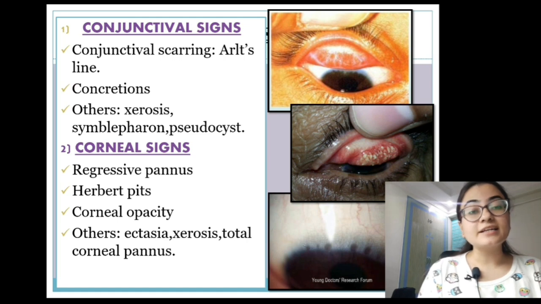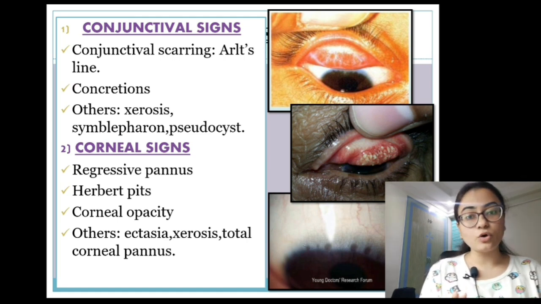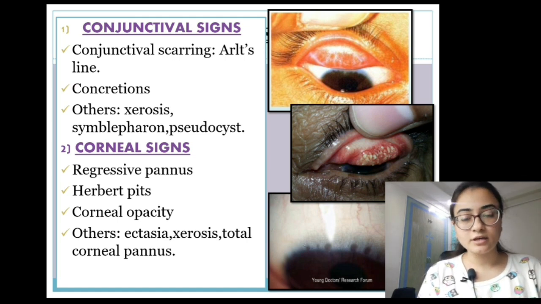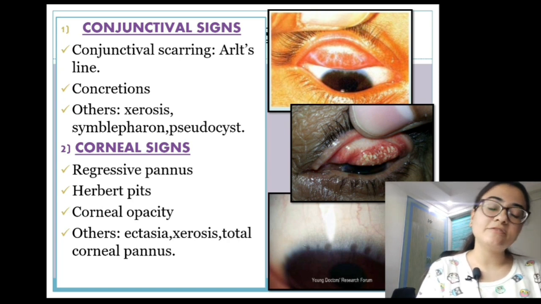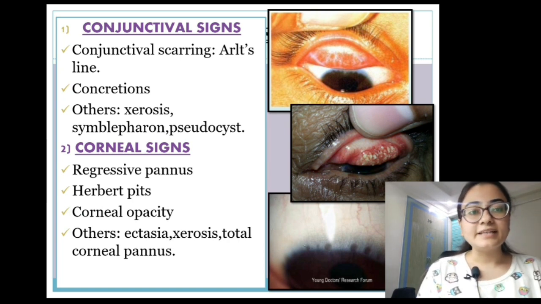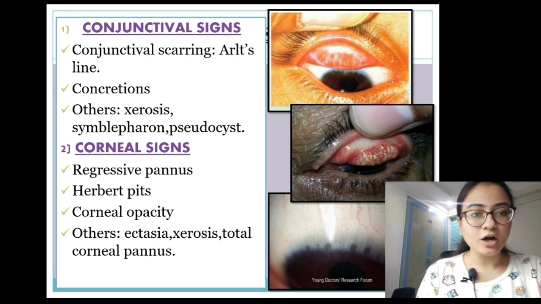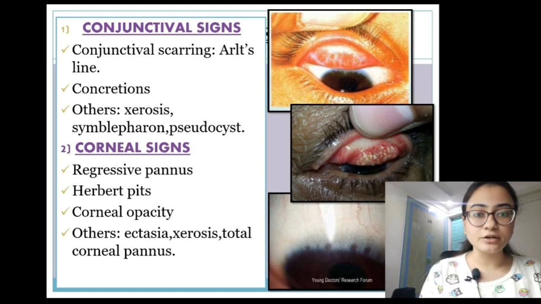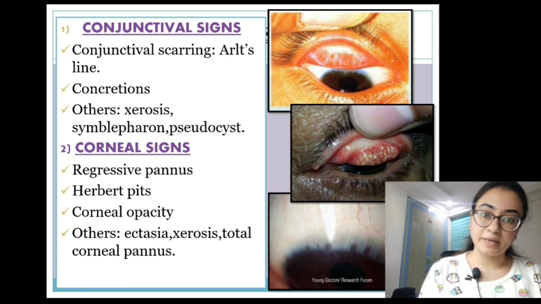Coming to the next, that is corneal signs. In active trachoma we were having progressive pannus, and in cicatricial trachoma we have the regressive pannus. Then we can have Herbert pits. In the third diagram you can see the pits on the limbus, that is the Herbert pits. Now what are Herbert pits? Whenever the Herbert follicles are treated or removed, what is left behind is Herbert's pits.